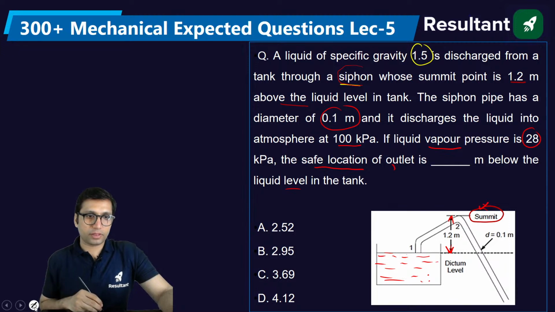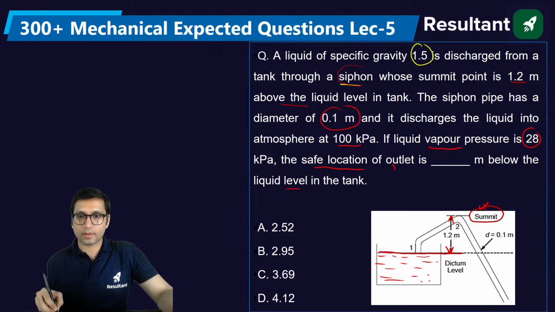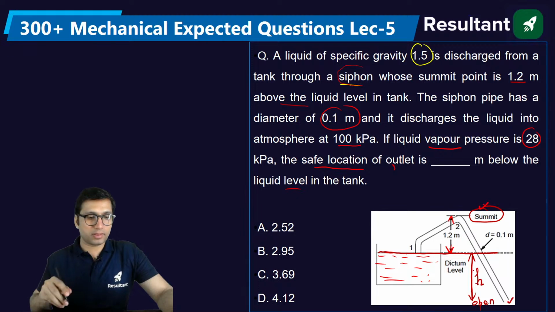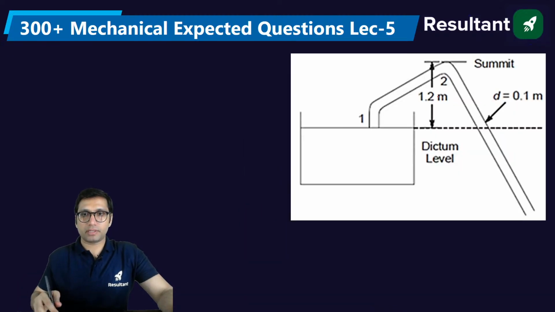So basically in this question what they're trying to ask you is, this is the level of the liquid in the tank. This is the point at which the outlet is there. This is open to atmosphere. So they are asking what is this height? Let us say this height is h. Up from this point, this is the level of the liquid.